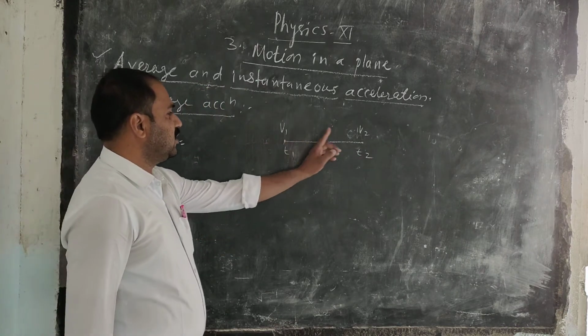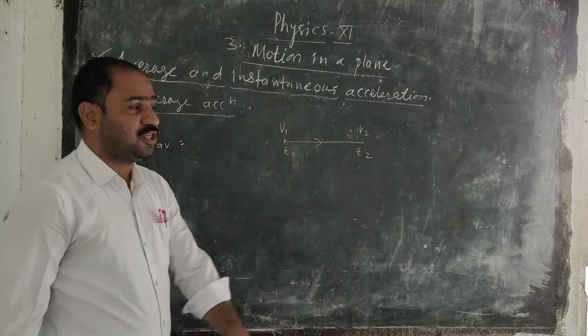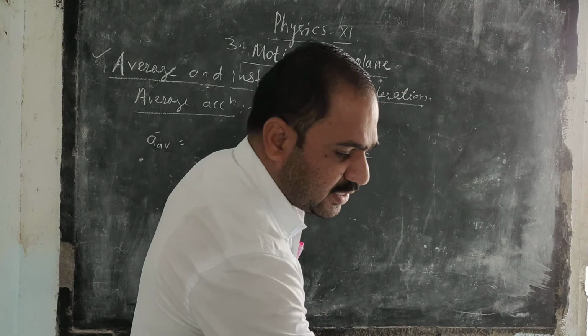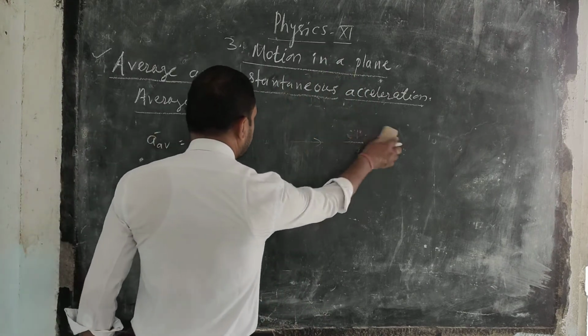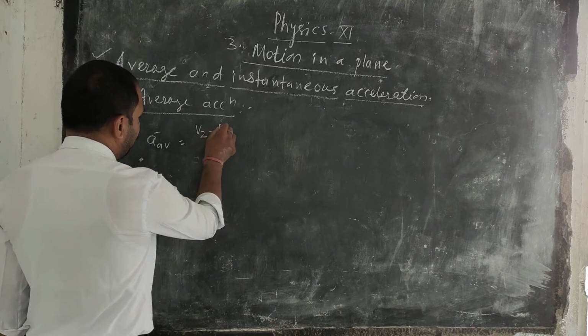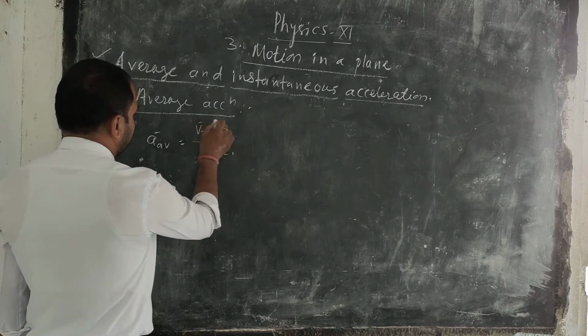So there is a change in the velocity of the object during the time t1 to t2. Therefore I can write v2 minus v1 upon t2 minus t1.